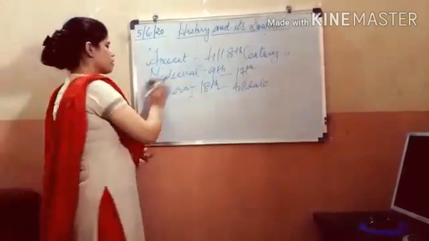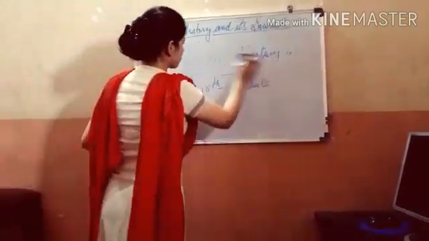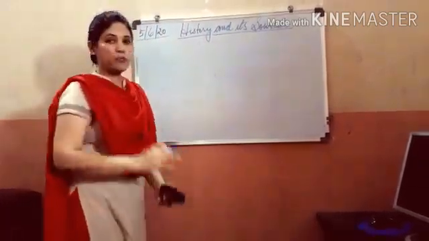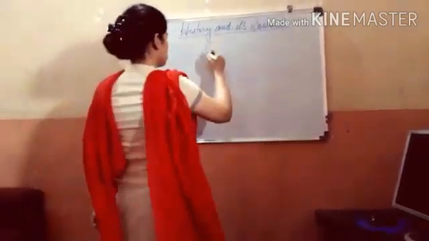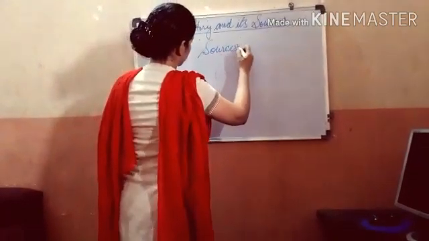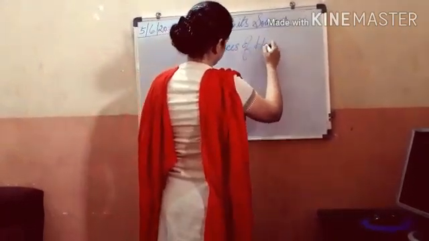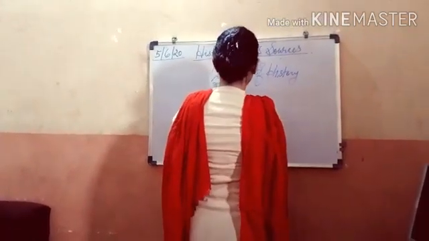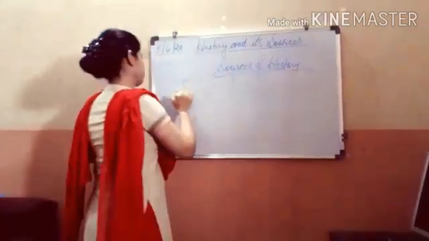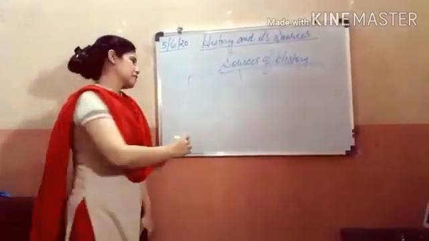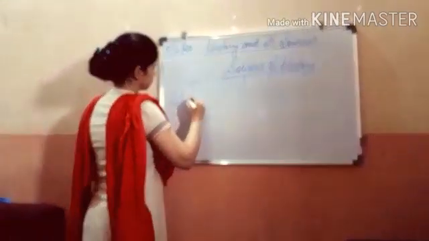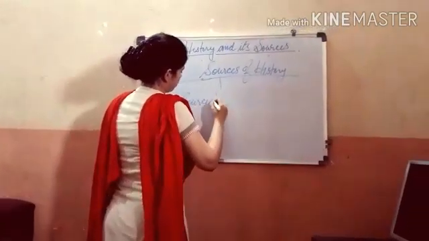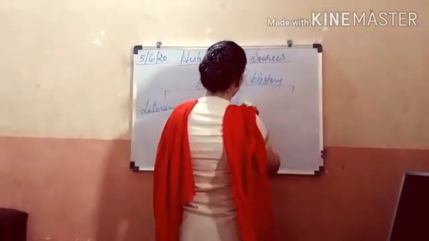Now, what are the different sources of history? There are basically two major sources of history. That is literary sources and the archaeological sources.